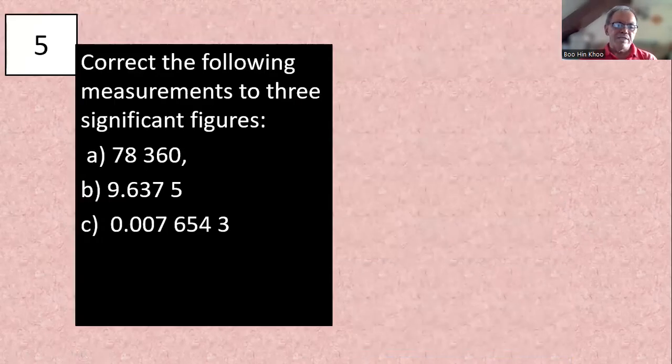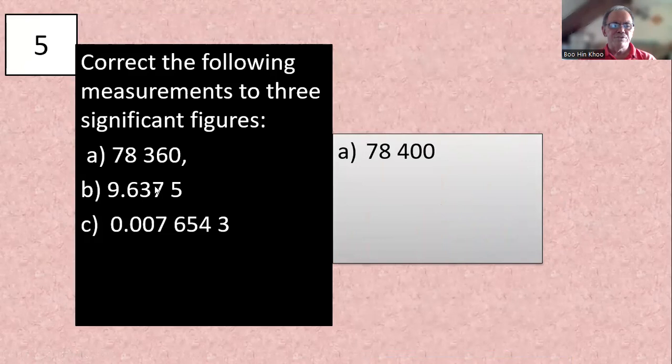Correct the following measurements to 3 significant figures. The first one, 1, 2, 3. So that one, we have to round the 6 up, because it is more than 5, to 4. And have a go at this one, B. 9.64. Right? 7 is more than 5, so round it up to 4. Remember, here we don't count the 0. We want to go up to here.